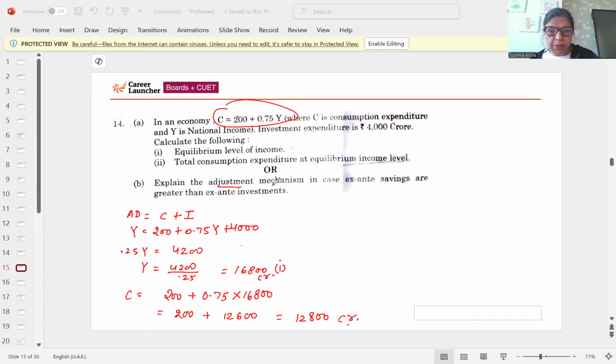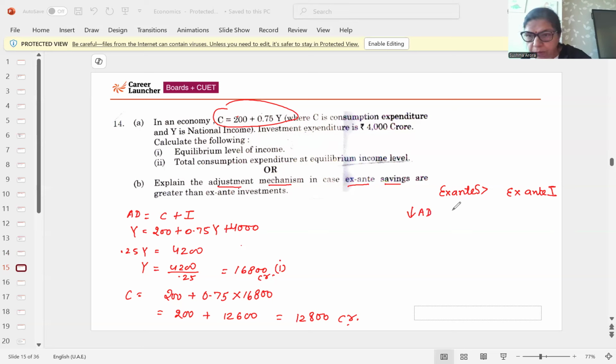Now, the adjustment mechanism in case ex ante savings are greater than ex ante investments. Then in that case, because savings are more than investments, aggregate demand will be less.